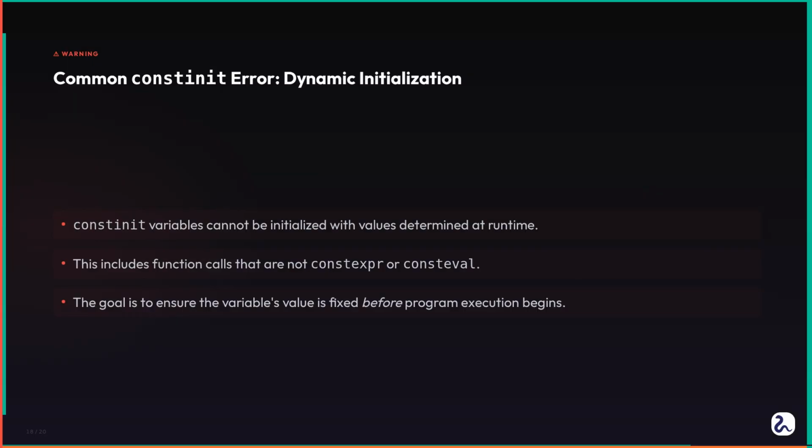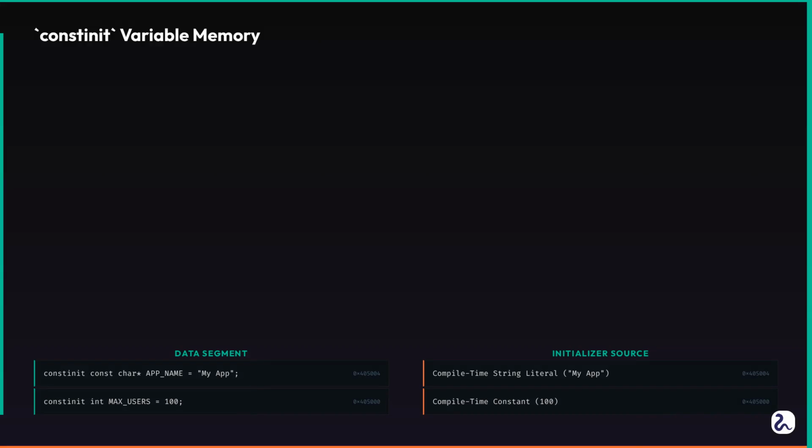The common mistake with constinit is trying to initialize a static storage duration variable with a value that is not a compile time constant. Remember, constinit is about guaranteeing compile time initialization. If the value cannot be determined at compile time, constinit cannot do its job. This means any function call that is not constexpr or consteval, or any variable whose value depends on runtime input, cannot be used to initialize a constinit variable. It is a powerful tool for preventing a specific class of bugs, but it requires its initializer to be fully resolvable by the compiler.